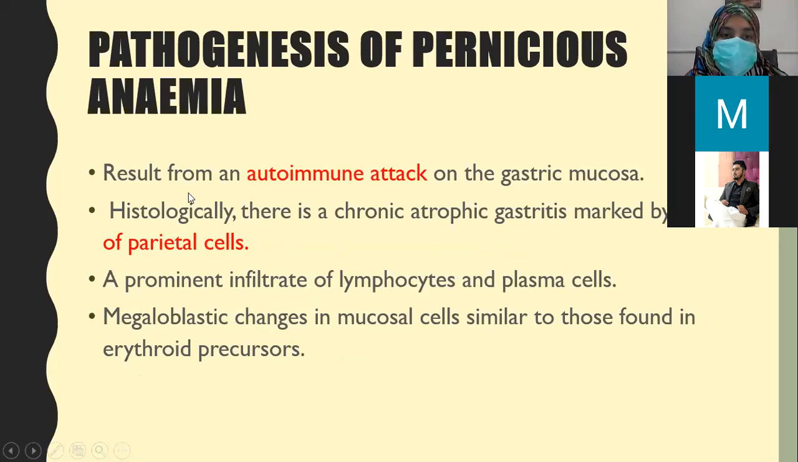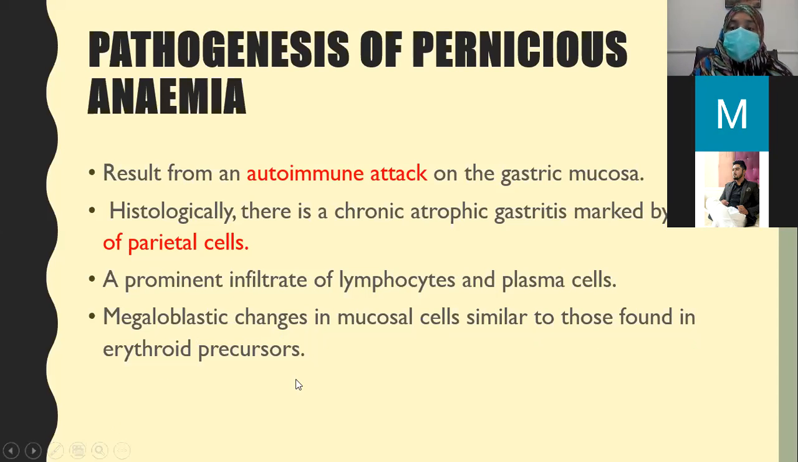So pernicious anemia results from autoimmune attack. We already studied it. Autoimmune attack on the gastric mucosa. Histologically, there is chronic atrophic gastritis marked by loss of parietal cells. So a prominent infiltration of lymphocytes and plasma cells is seen inside the gastric mucosa due to the autoimmune attack and the inflammatory process.